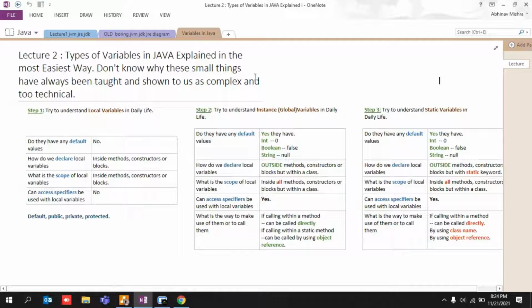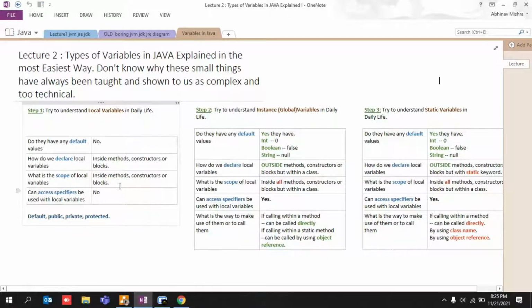So if you want to understand all these concepts in a very easy manner, I'll help you understand them so that it becomes a part of your daily life. This is why I have written that first we are going to understand local variables in daily life. Who can be our local variables, who can be our global variables, who can be static variables in our normal daily life? Because until we associate the concepts of this programming language with normal life, it would be really very difficult to learn all these things.